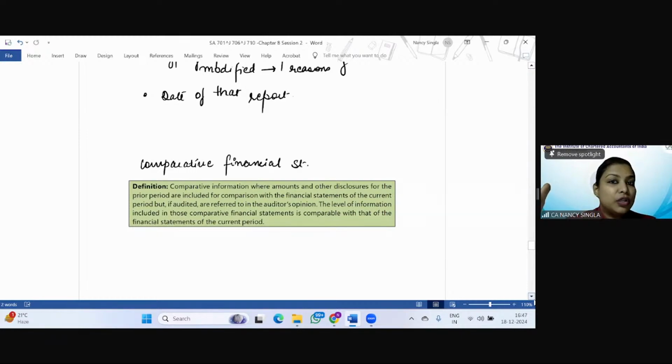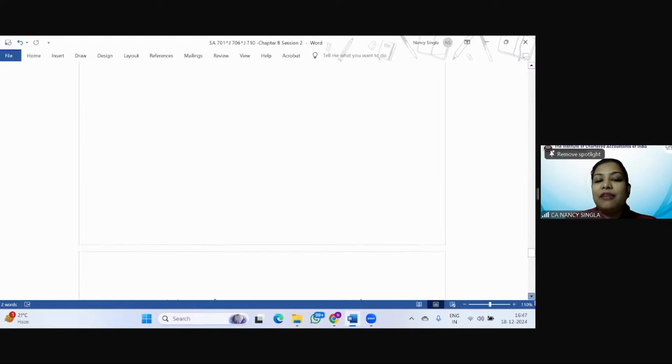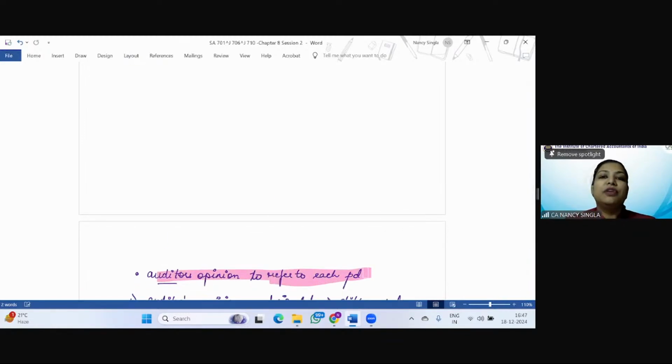When we did the corresponding figures definition, we saw that the amounts and disclosures are included, but to be read only in connection with the current period financial statement. But here it is mentioned in comparison with the financial statements of the current period, and the auditor's opinion will refer to each period with respect to which the information is given.